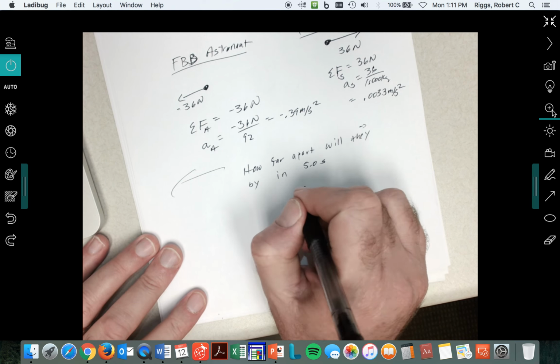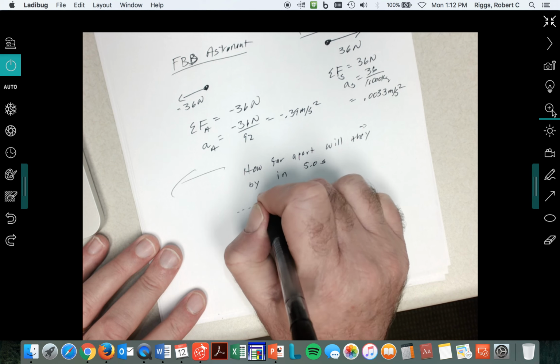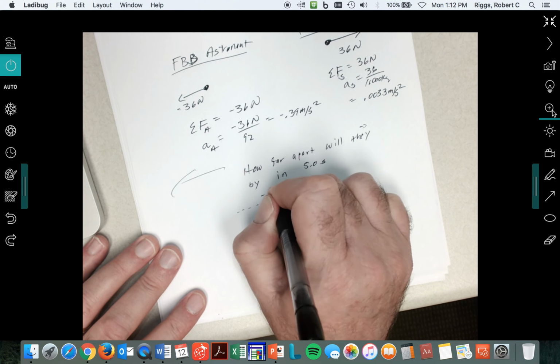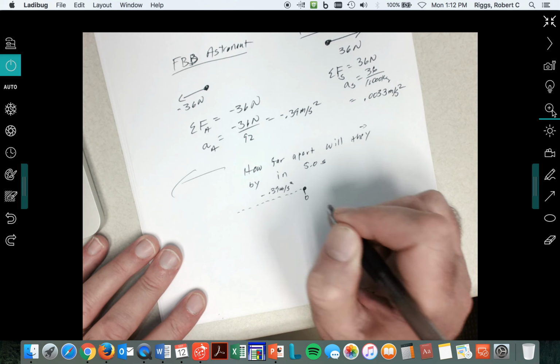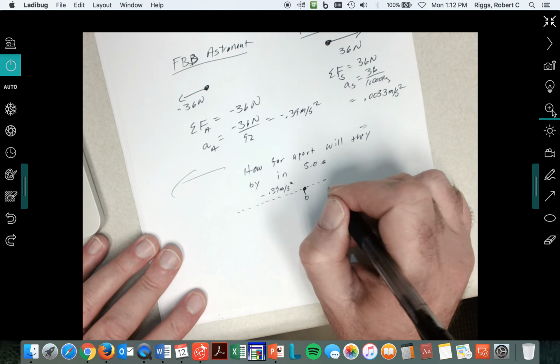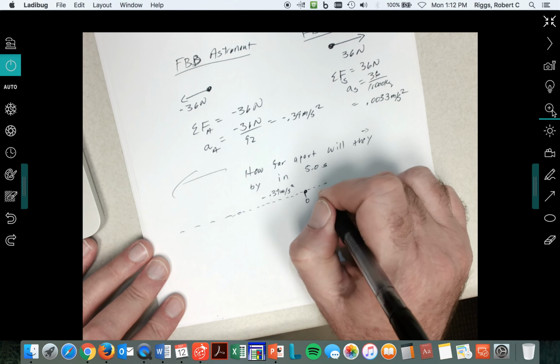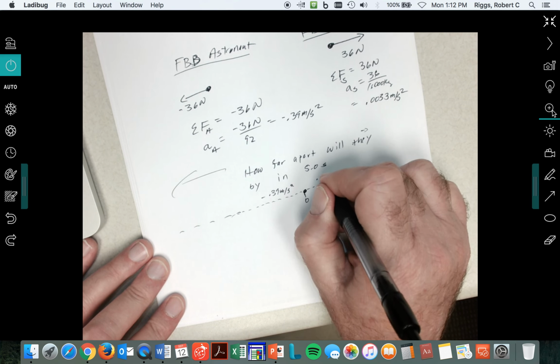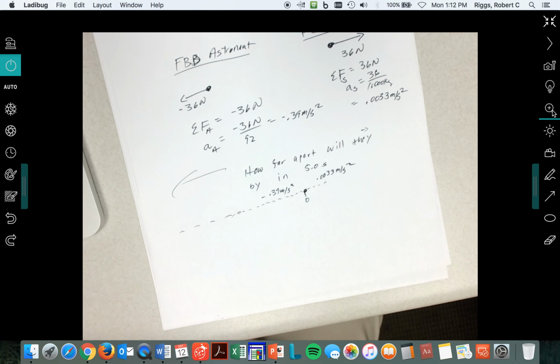All right, anyway. I've got the astronaut going this way, accelerating at negative 0.39 meters per second squared. If we count this as ground zero, and I've got the spacecraft accelerating this way at 0.003 meters per second squared.